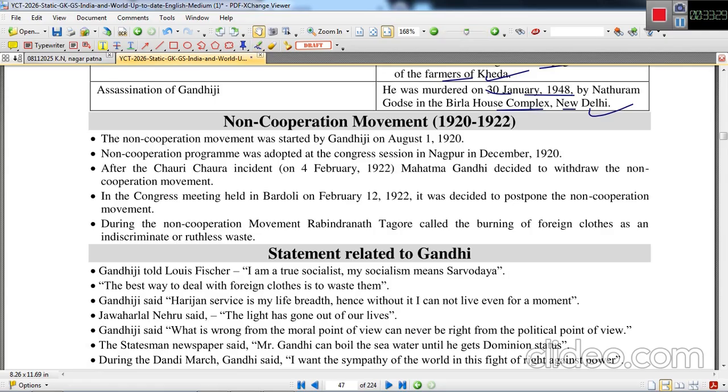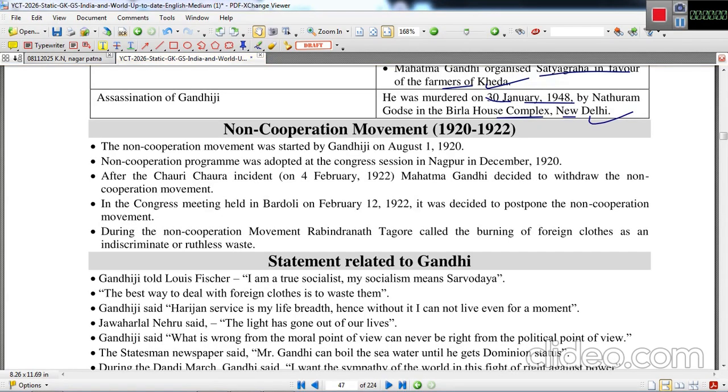Now we'll discuss the non-cooperation movement, 1920 to 22. Okay, now let us discuss the non-cooperation movement. The non-cooperation movement was started in 1920, lasting till 1922, and this was started by Gandhiji on 1st August 1920. The non-cooperation program was adopted at the Congress. This was basically not supporting the British government. This was accepted or adopted in Nagpur in December 1920.